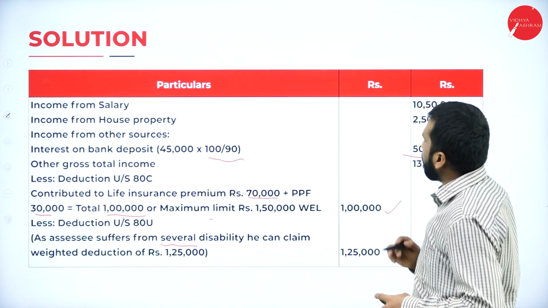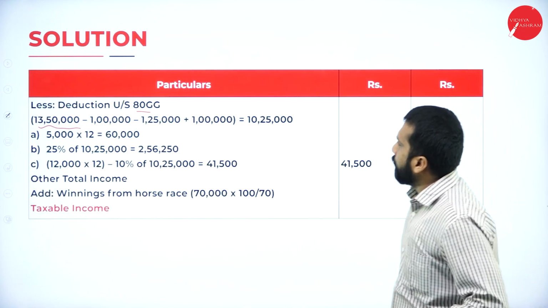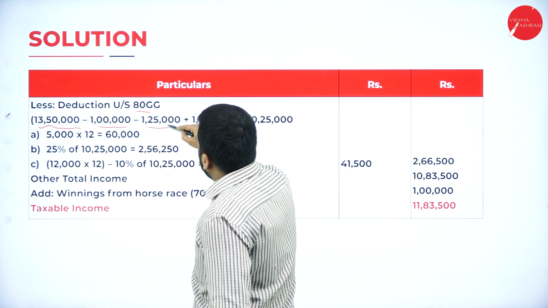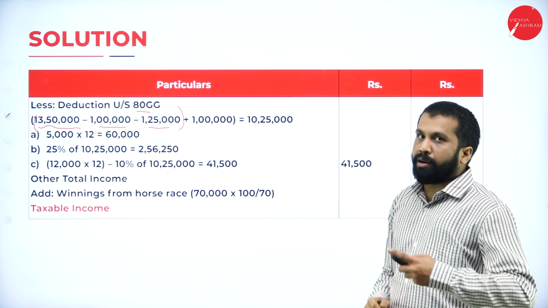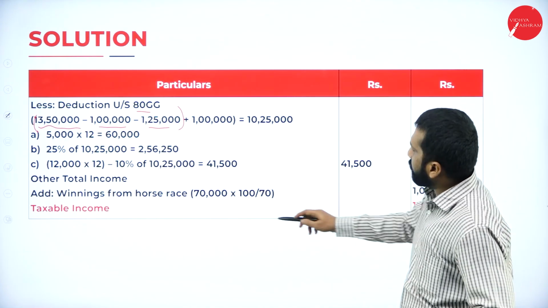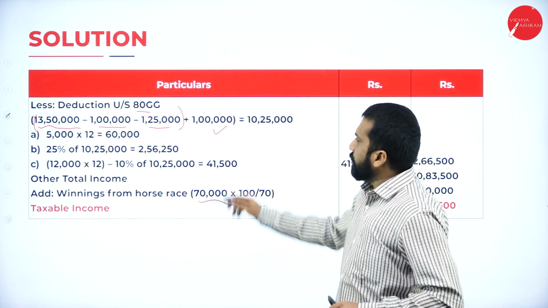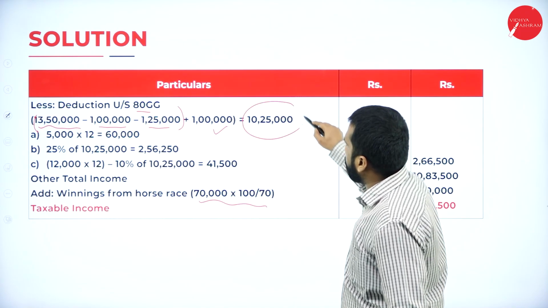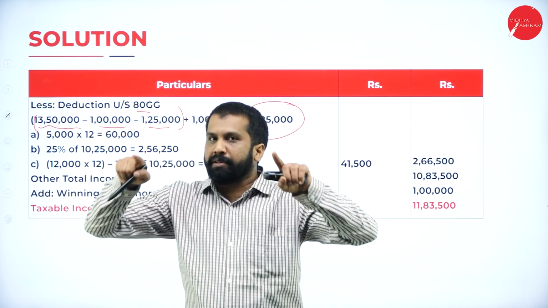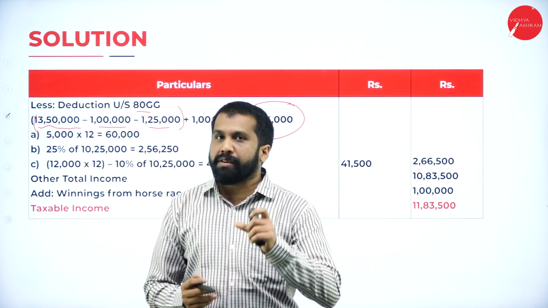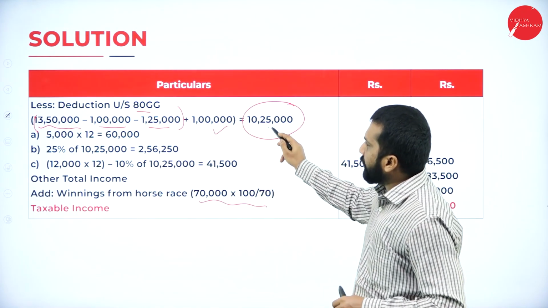Minus deductions. What are the deductions you have? 1 lakh, 1 lakh 25,000. You got some amount. After that, add your horse race. Your horse race, after computation, you will get 1 lakh. So if you add 1 lakh, it will become how much? 10 lakh 25,000. In the previous session, I gave you a clear format on how to find your adjusted gross total income. Clear? You got your 10 lakh 25,000.